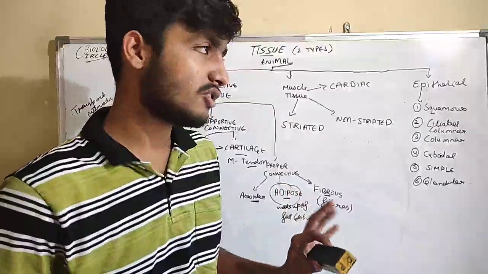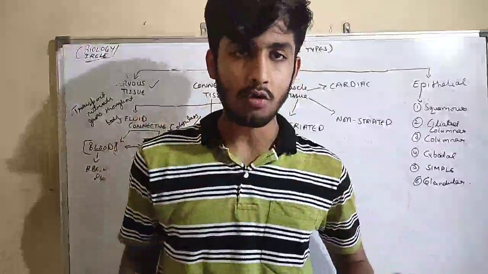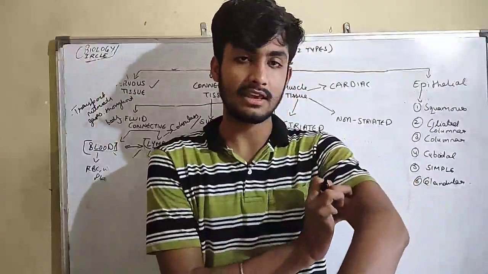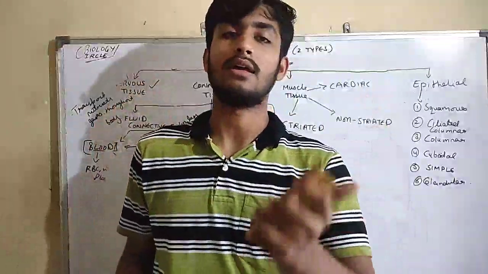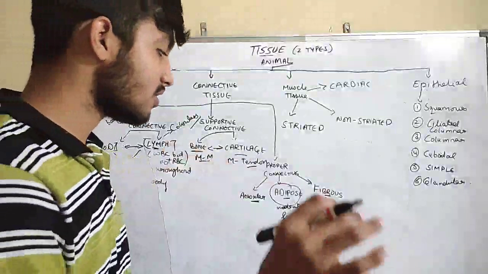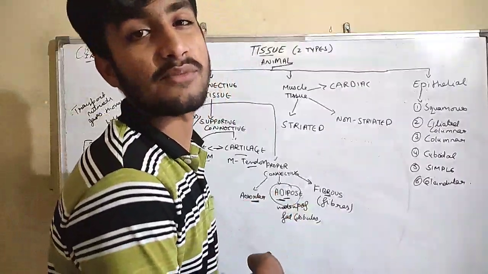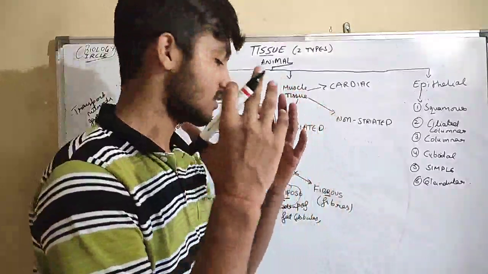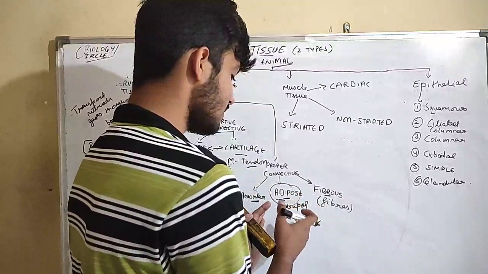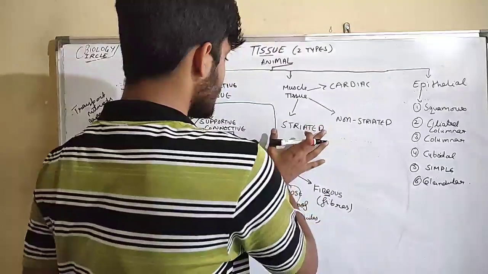Now, the fat in our whole body, whether in the stomach, hand, or thigh, all over the body, the reason for this fat deposition is this tissue, adipose. So adipose tissue is made up of fat globules. So this is connective tissue.